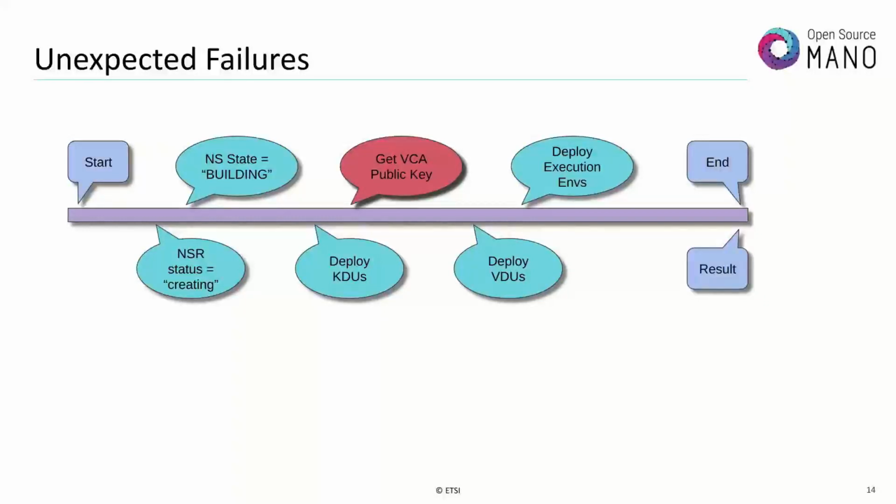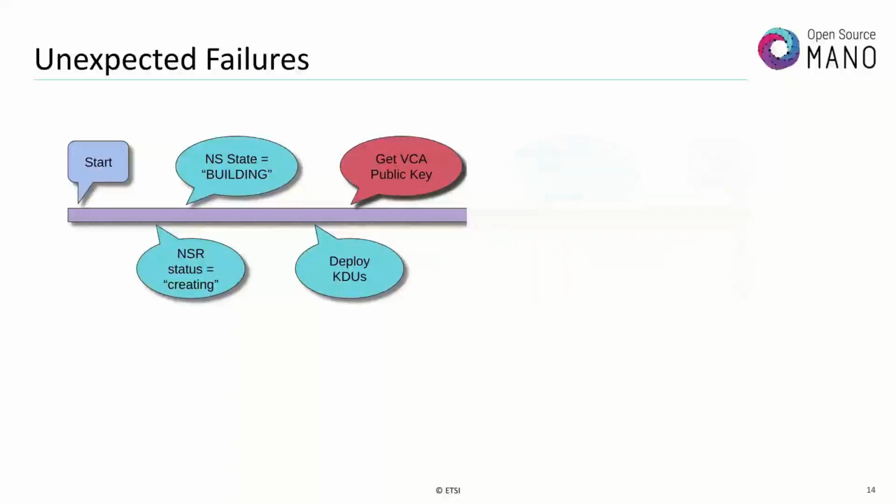What doesn't work so well is an unexpected failure. We're in the middle of getting the VCA public key and it crashed, or we lost the network. Now, OSM doesn't know what the result of getting the public key is. And it doesn't really have any code to say, I need to restart this, and I can skip deploying KDUs because I made it to the VCA part and I can take over from there. Right now, what'll happen is this is just going to be left in the state that it was, and the network service will never finish deploying, or variants thereof.